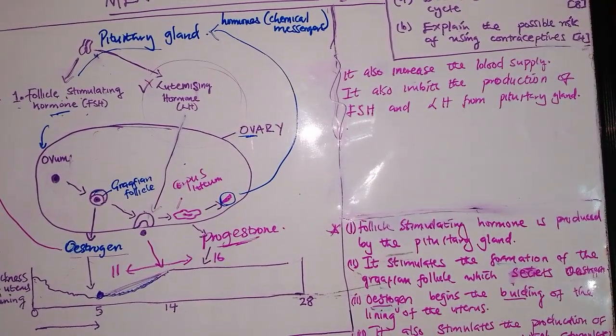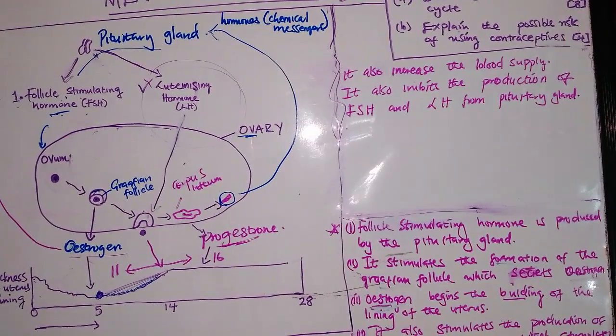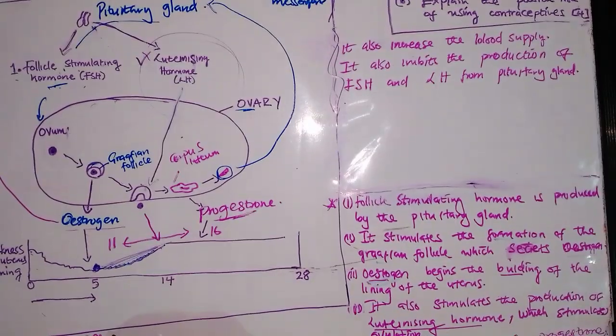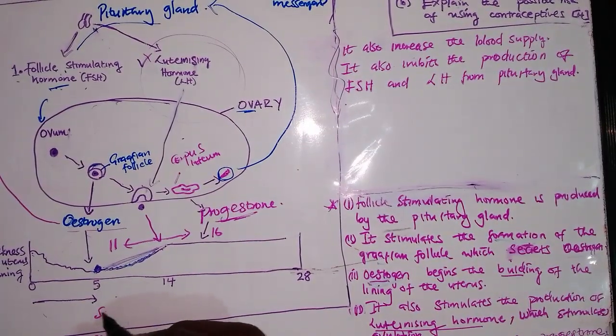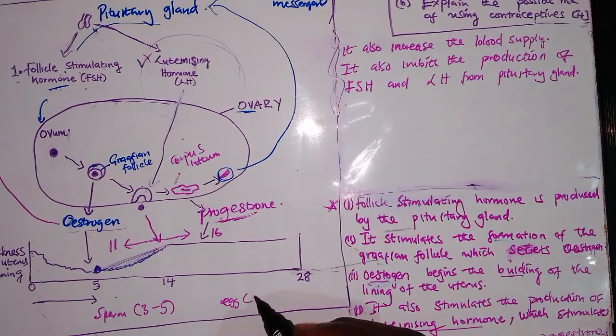Because we know that sperm can survive 3 to 5 days, while the egg only survives for 12 to 24 hours.